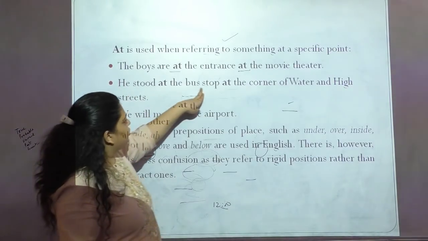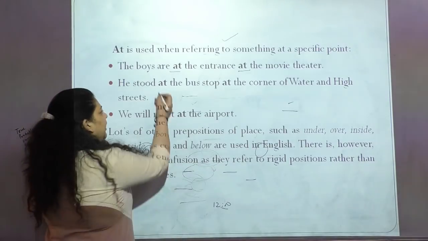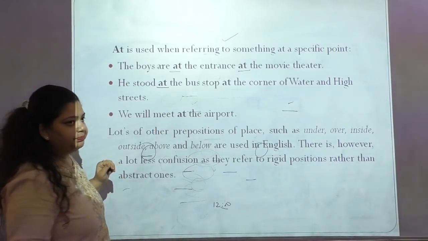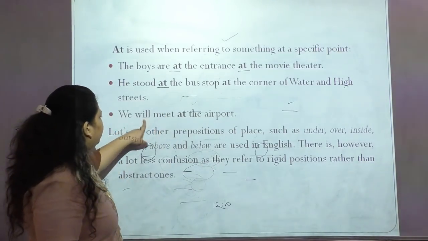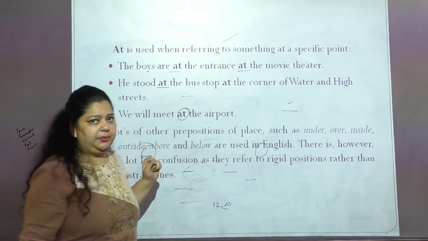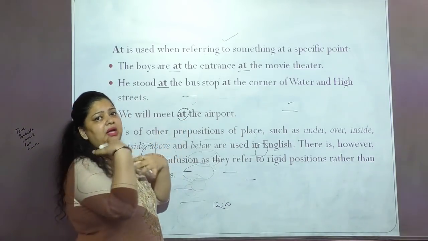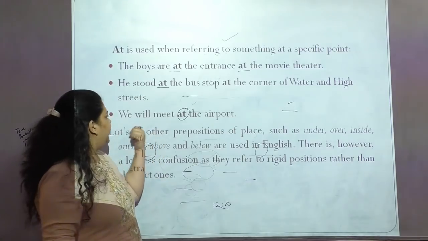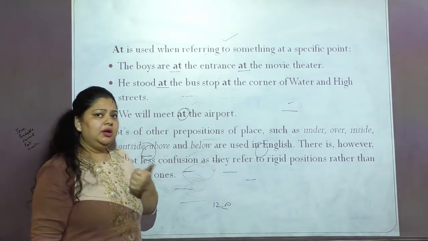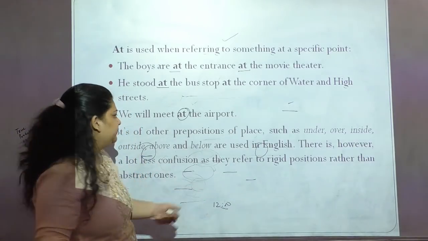He stood at the bus stop at the corner of Water and High Street. So where is he? He is standing where? He is standing at the bus stop. Right? So we will meet at the airport. Where will we meet? We will meet at the airport. If I say in the airport, that means I would be inside the airport. But what I am specifying is that I will meet at the airport. Maybe I will be standing at the gate of the main entrance.